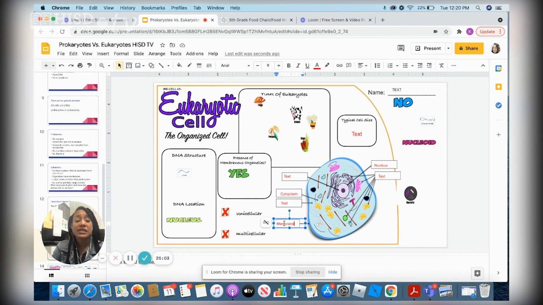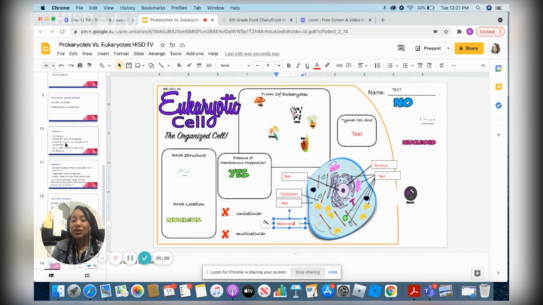They can be organisms like plants, algae, animals. They have membrane-bound organelles. They can be either unicellular, multicellular. They have organelles like a nucleus, a cell membrane, a cytoplasm, and the DNA is located in the nucleus.